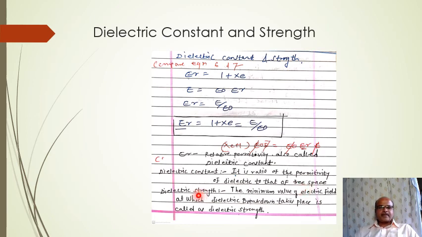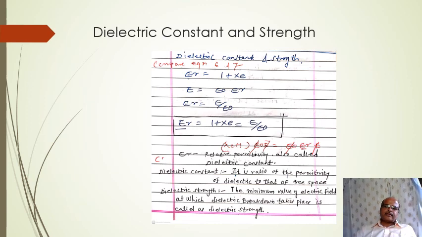The next definition is dielectric strength. The minimum value of electric field at which dielectric breakdown takes place is called the dielectric strength. So these are the basic relations we have to recall in an exam.